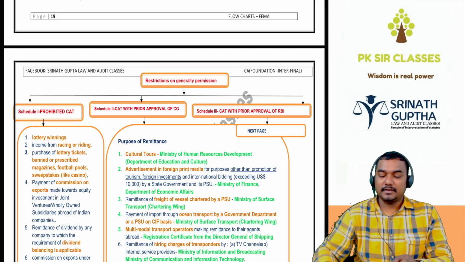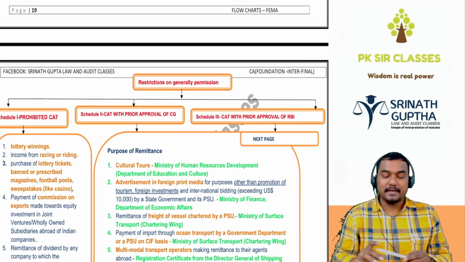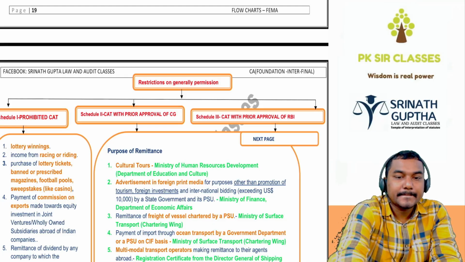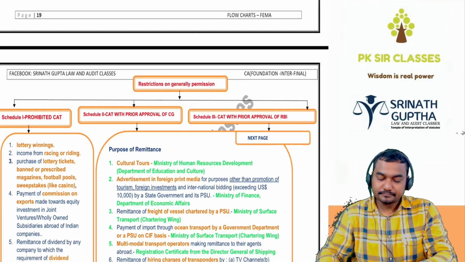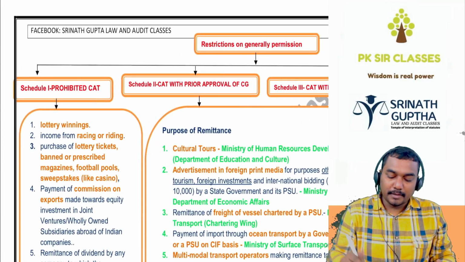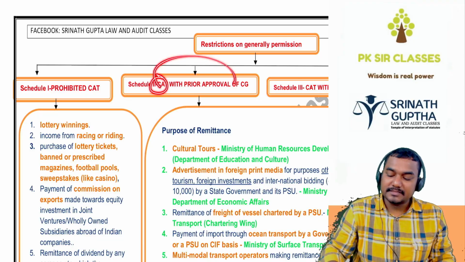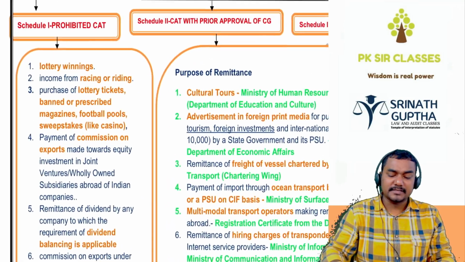So let us start with restrictions on current account transactions. It is how many types? Three types. Prohibited current account transactions, current account transactions with approval of the CG, current account transactions with approval of the RBI. First one, very very important.